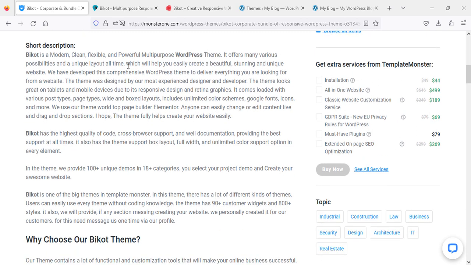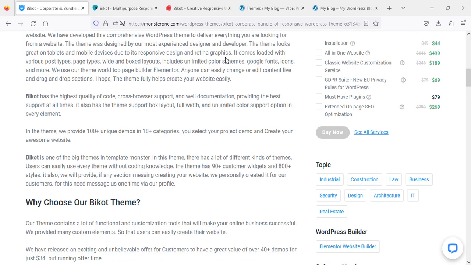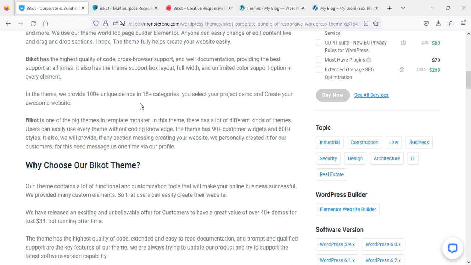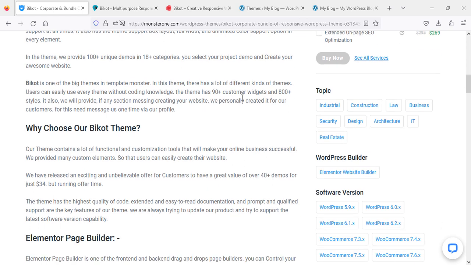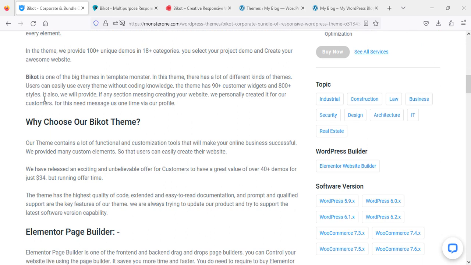They are saying that it is a modern, clean, flexible and powerful multi-purpose WordPress theme, and you can see more information here. It has 18 categories, 100 plus unique demos, 90 plus custom widgets and 800 plus styles.